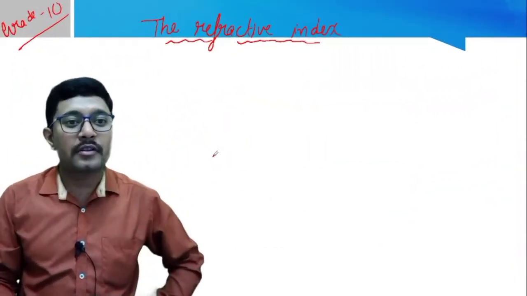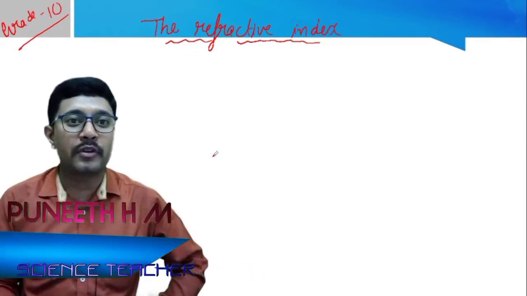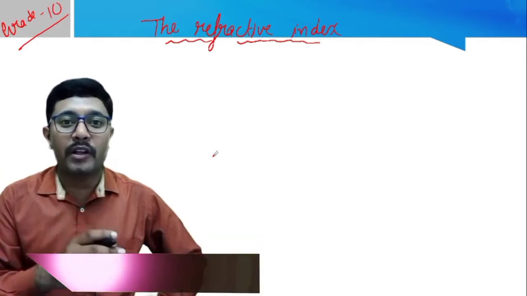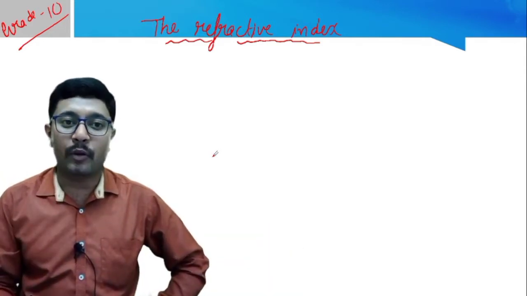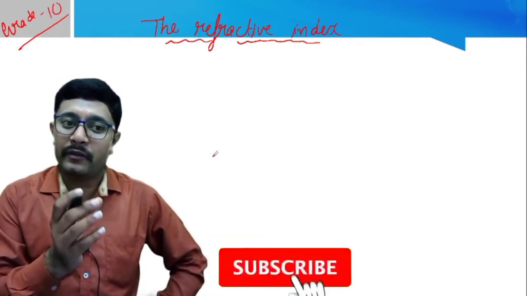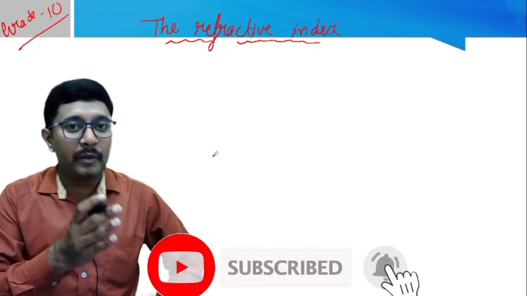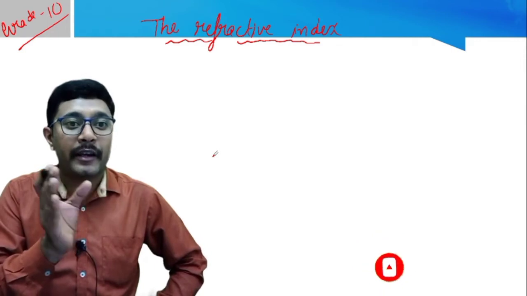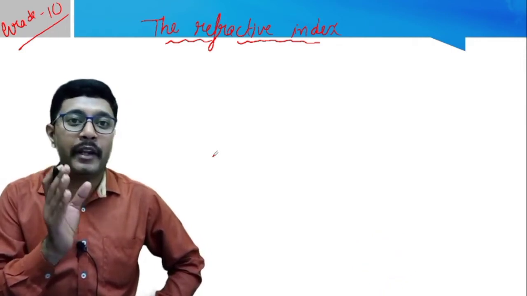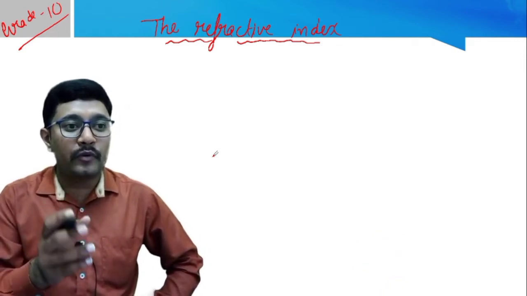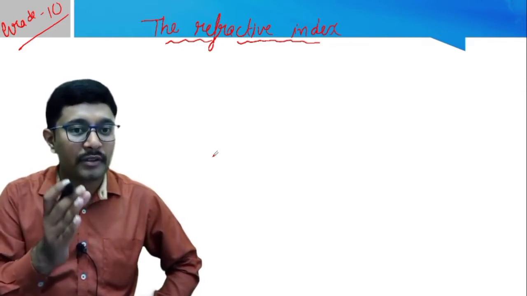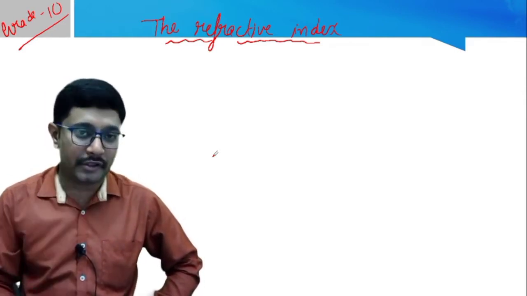Hello children. In the last class we completed refraction of light when it passes from one medium to another medium. Whenever the light travels from one medium to another medium, what happens? We know that the light ray bends. This bending of the light ray when it moves from one medium to another medium is called refraction.